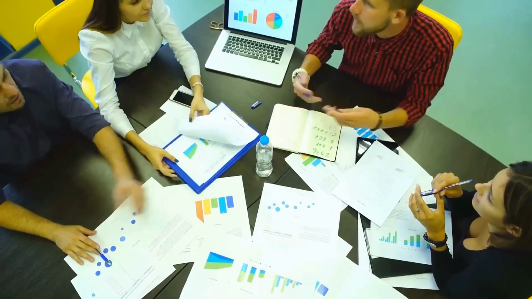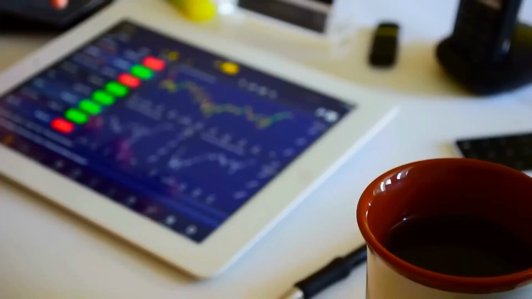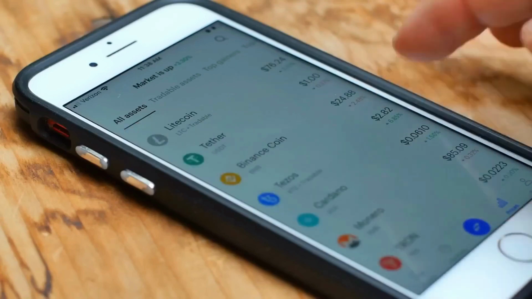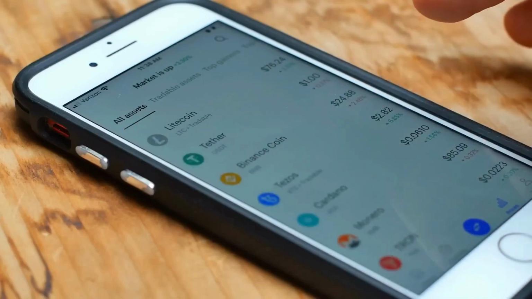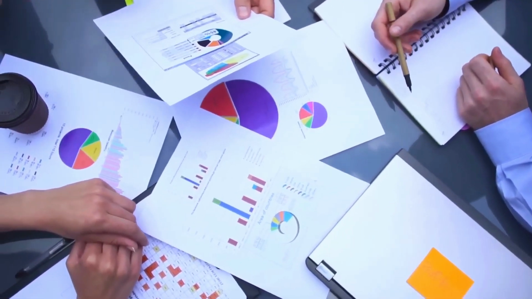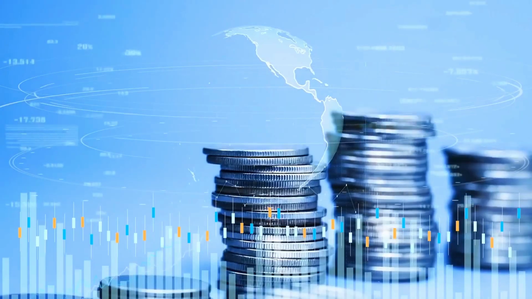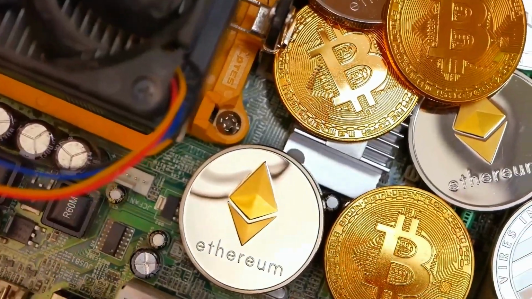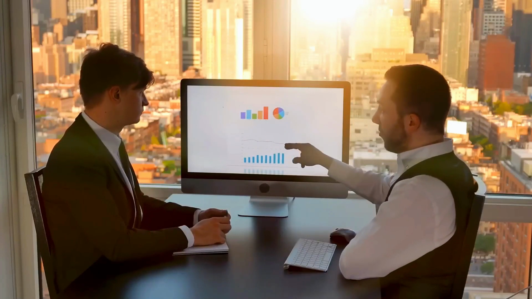Let's see how this works in an example. You have a total account balance of 10 BTC. You decide to open a leveraged long position on Ethereum and another leveraged short position on a cryptocurrency we call Z, using cross margin. For Ethereum, you effectively trade with 4 BTC worth using 2-to-1 leverage, and for Z, you trade with 6 BTC worth, also at 2-to-1 leverage. Your entire 10 BTC account balance is used as collateral across both positions.